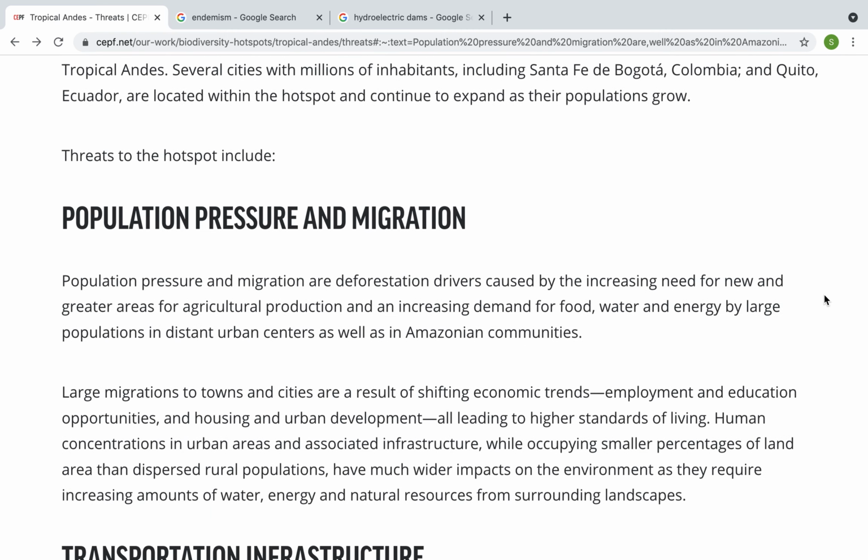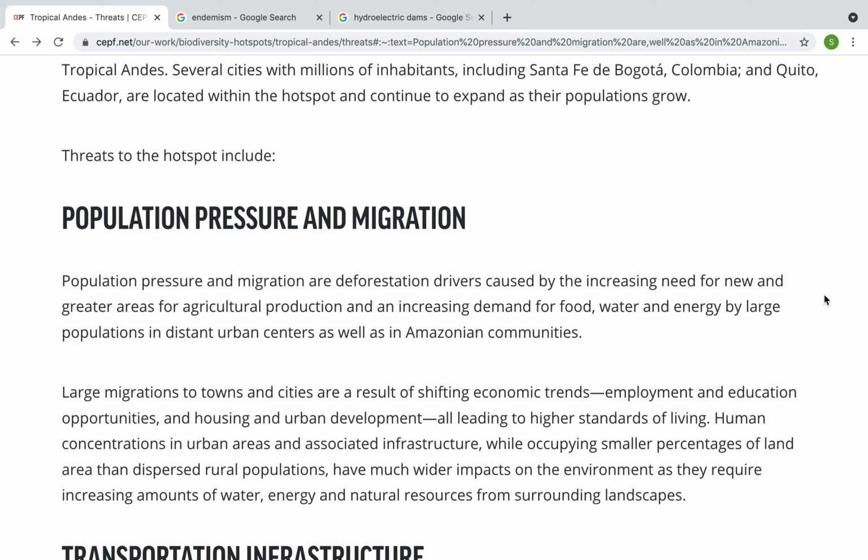So the first section is called Population Pressure and Migration. Population pressure and migration are deforestation drivers caused by the increasing need for new and greater areas for agricultural production and an increasing demand for food, water, and energy by large populations in distant urban centers, as well as in Amazonian communities.